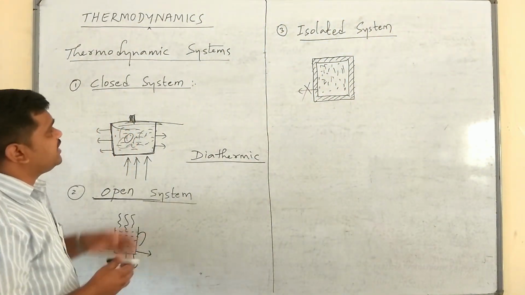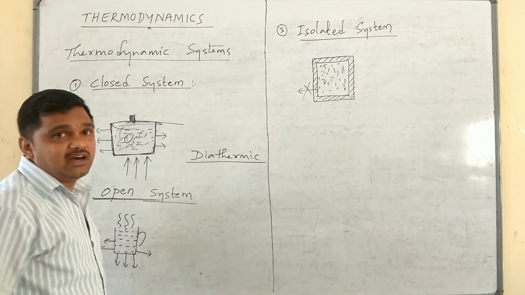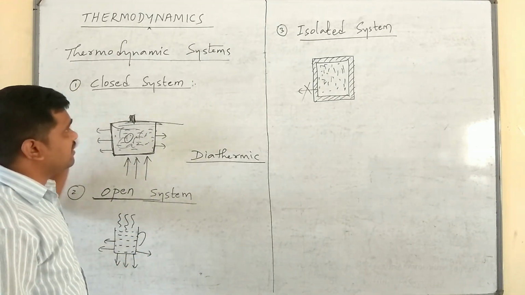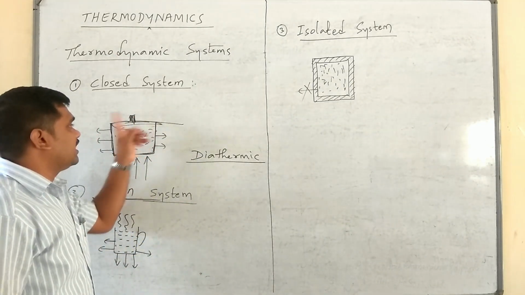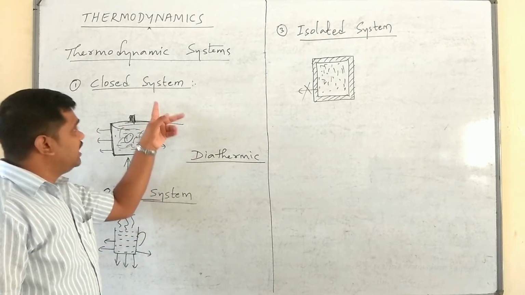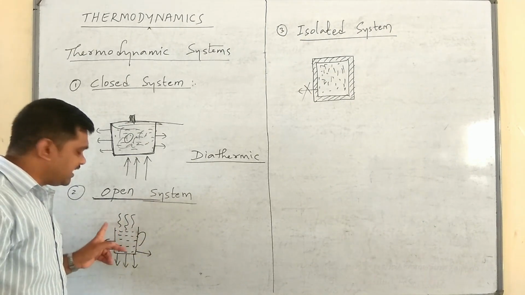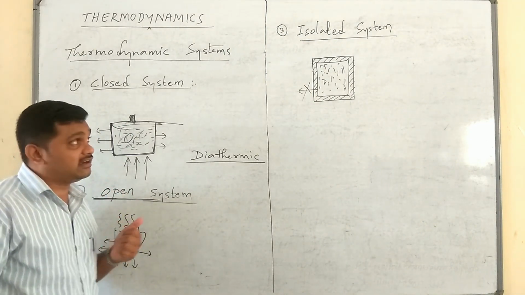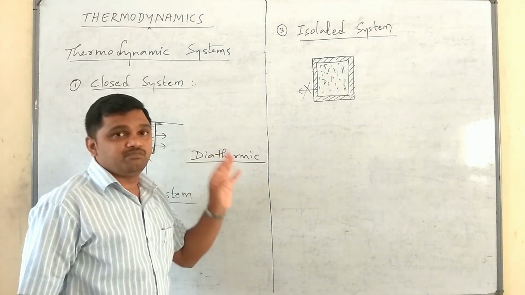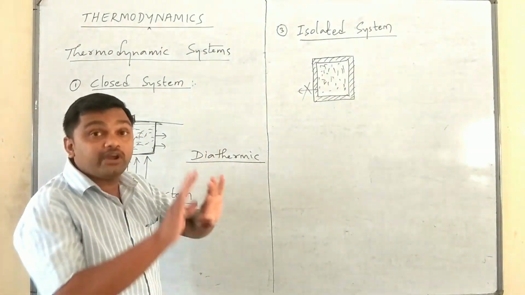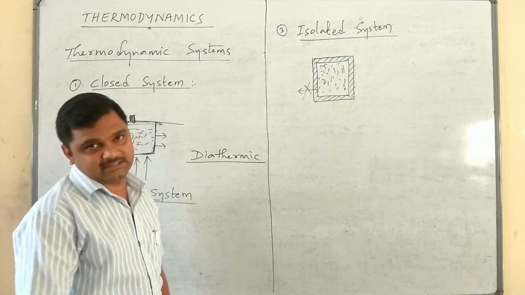These are the three different kinds of thermodynamic systems. First, closed system: only exchange of heat energy, no exchange of matter. Open system: exchange of both energy and matter. Isolated system: no exchange of matter or energy.